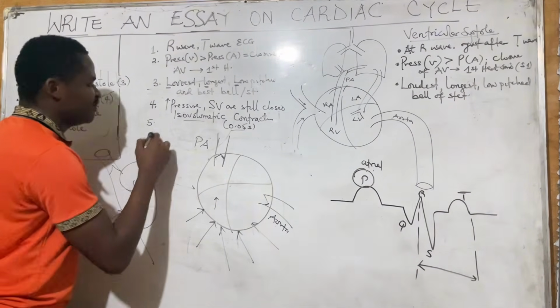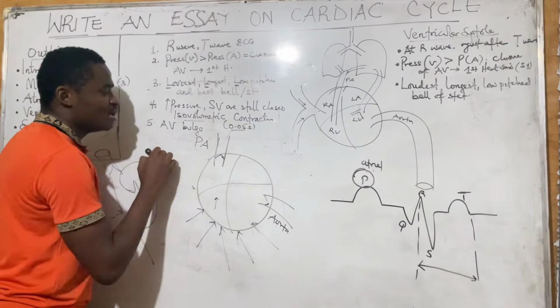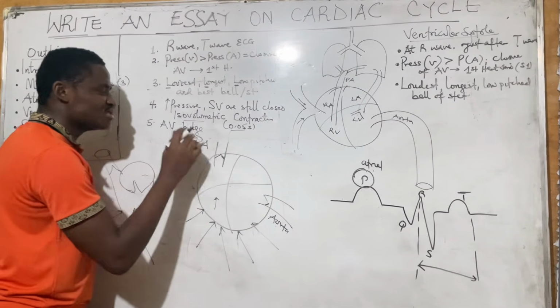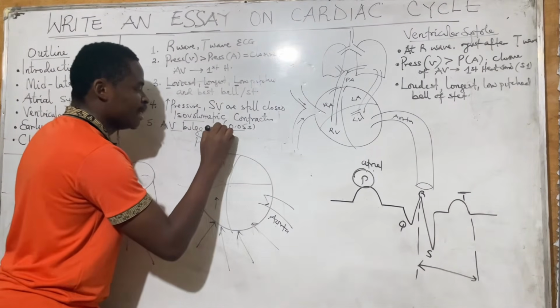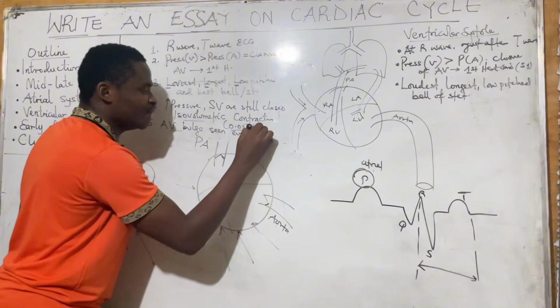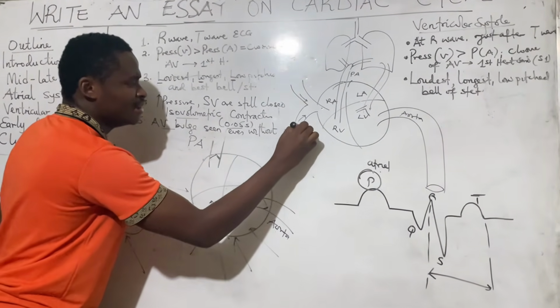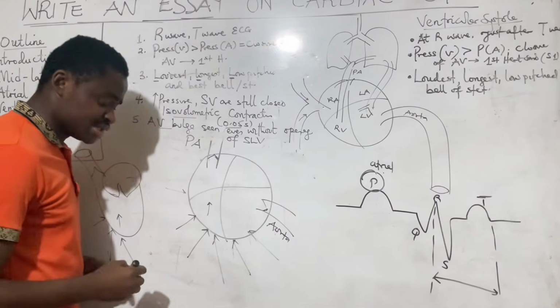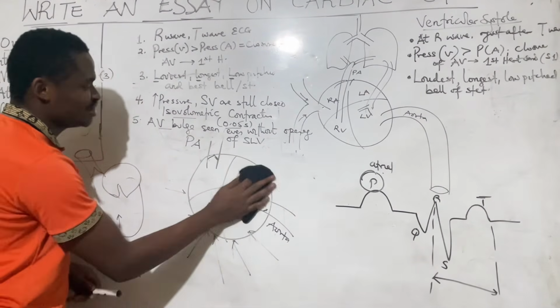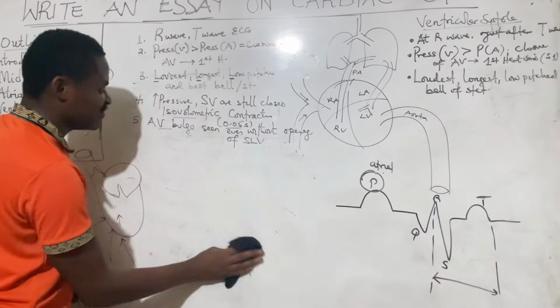So the fifth point is that there's going to be an AV bulge. An AV bulge is seen even without the opening of the semilunar valve. Please remember that. It's quite necessary you remember that. So we have mentioned 5 points.